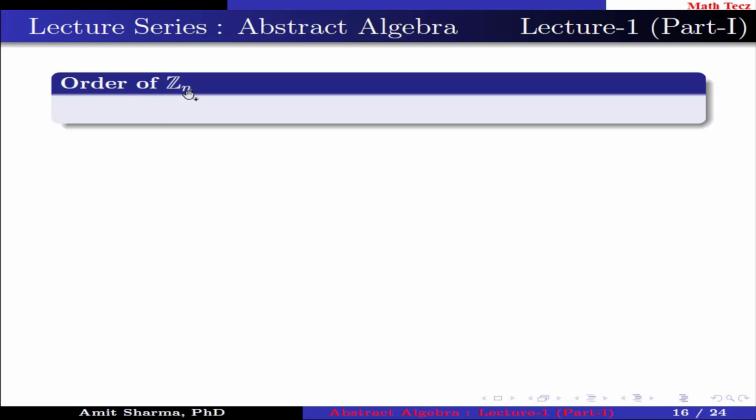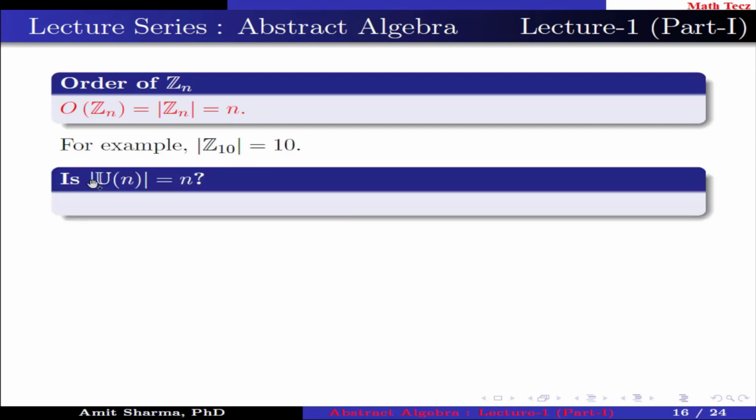Next is order of Zn. The order of Zn is n. For example, the order of Z10 is 10. Why is it so? Because here n is 10. Is the order of Un equal to n? The answer is no.